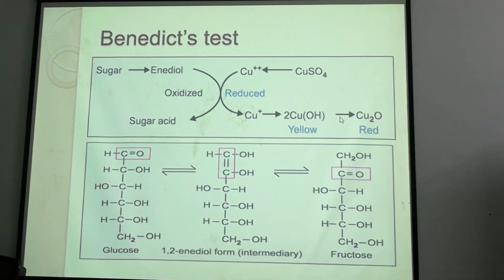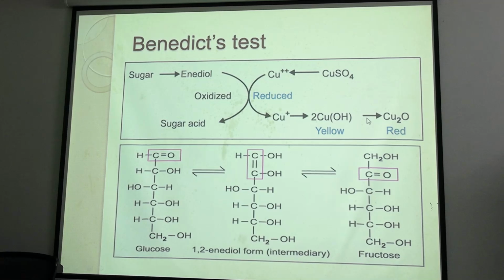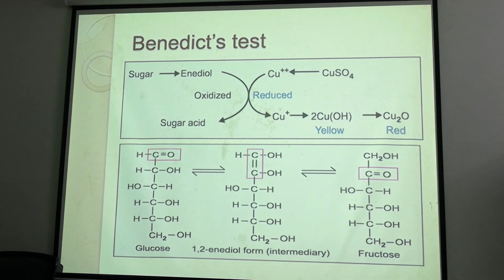The reagent copper sulfate, what was the color? Blue. Copper sulfate means blue. Then it will be reduced finally to cuprous oxide. Cuprous oxide is red. So from this we can say whether there is any reducing substance present or not in the solution.